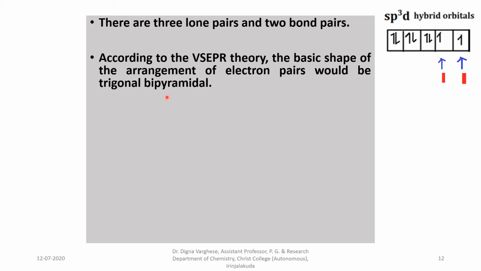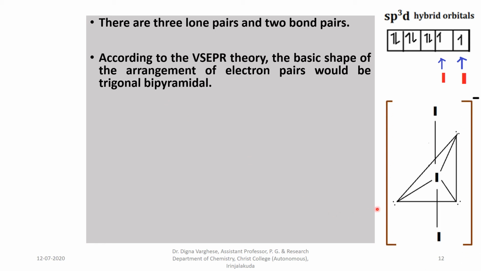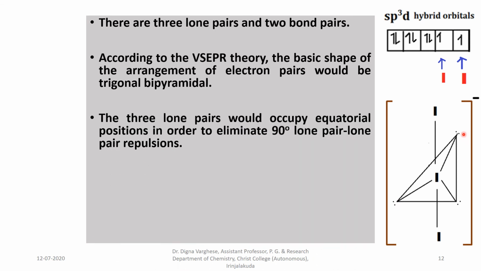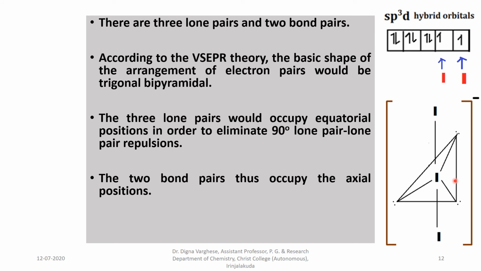trigonal bipyramidal. So the 3 lone pairs would occupy the equatorial positions in order to eliminate the 90-degree lone pair repulsion. The 2 bond pairs thus occupy the axial positions. Therefore the I3 minus acquires a linear shape.